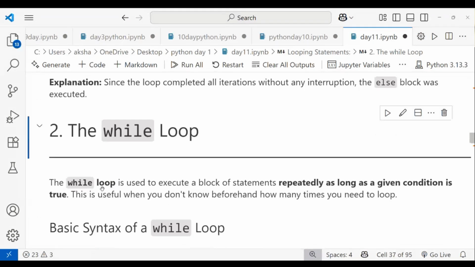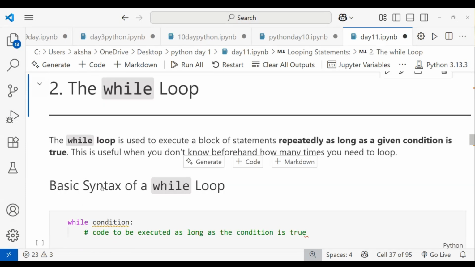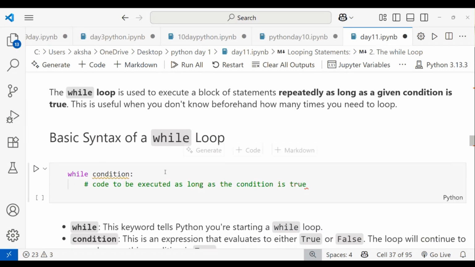The second type of looping statement is called what? The while loop. The while loop is used to execute a block of statements repeatedly as long as the given condition is true. This is useful when you don't know beforehand how many times you have to loop. This is the basic syntax of your while loop.